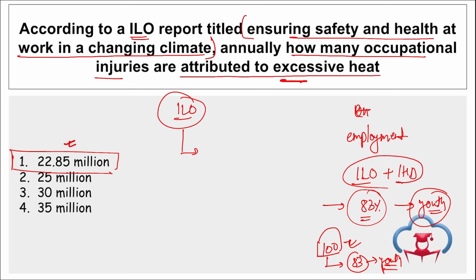Right, apart from this, remember if it is asked, this data also stated that an estimated 26.2 million people are living with chronic kidney disease due to exposure to excessive heat at the workplace. I repeat, in 2020, ILO stated that 26.2 million people are living with chronic kidney disease due to exposure to excessive heat at the workplace. Right?